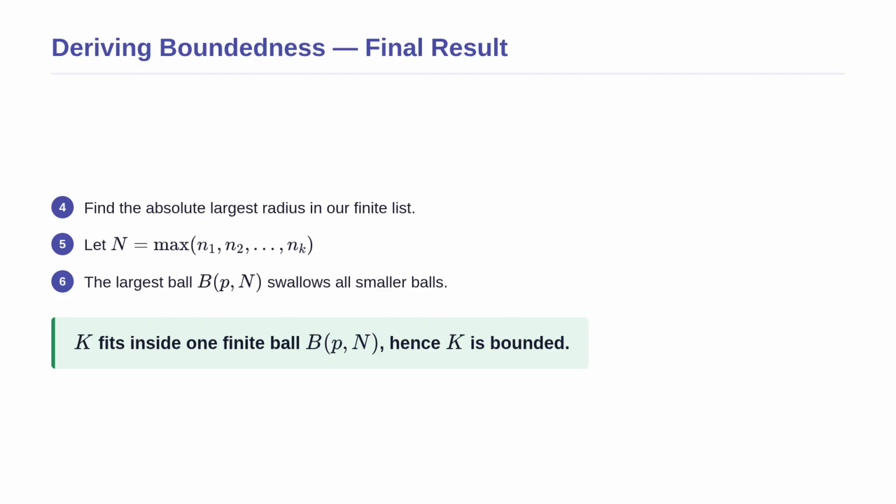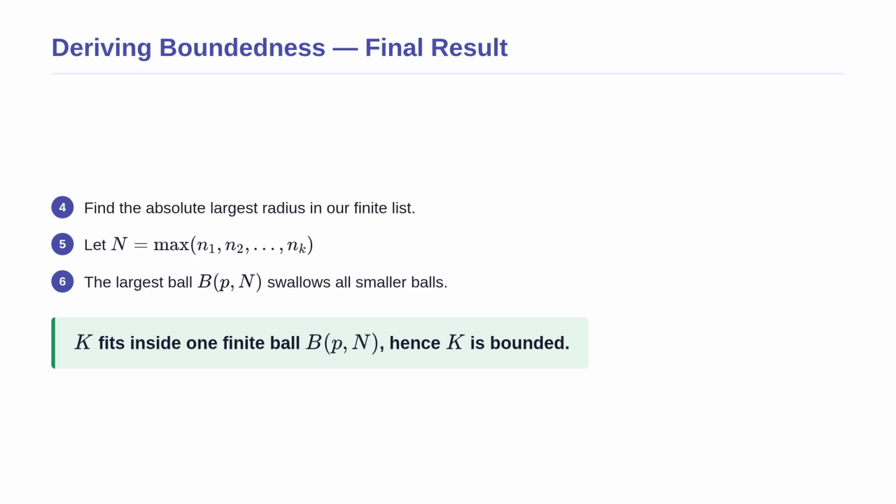Continuing our proof, we now look at our finite list of balls and find the one with the absolute largest radius. We call this maximum radius n. Because all the smaller balls are completely swallowed by the single largest ball, we can safely throw the smaller ones away without losing any coverage. This means our entire set K fits perfectly inside just one single ball of radius n.